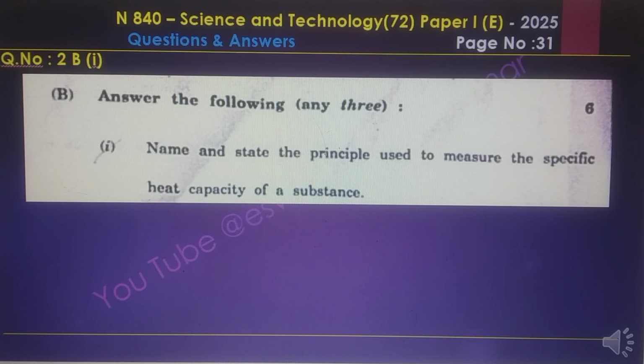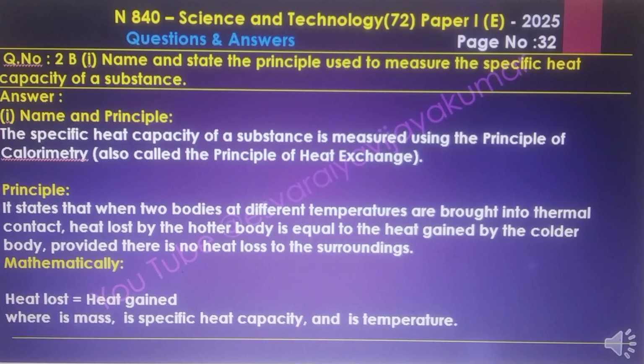2B1. Name and state the principle used to measure the specific heat capacity of a substance. The answer to this question: the specific heat capacity of a substance is measured with the principle of calorimetry, also called the principle of heat exchange. What is the principle behind this?